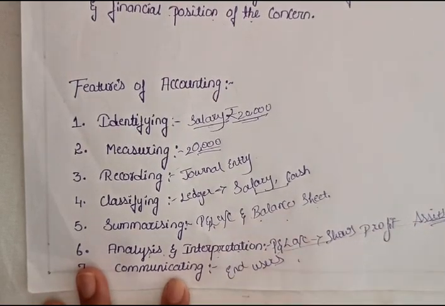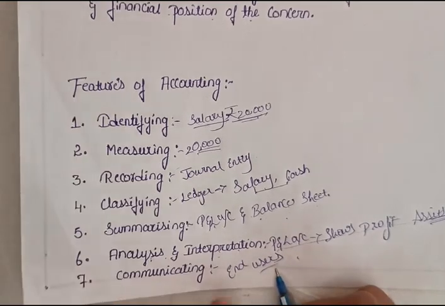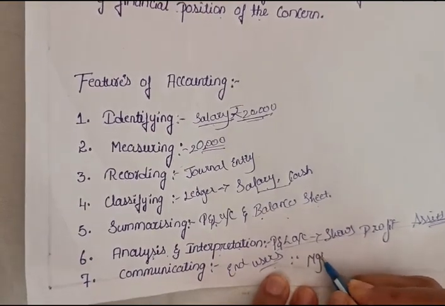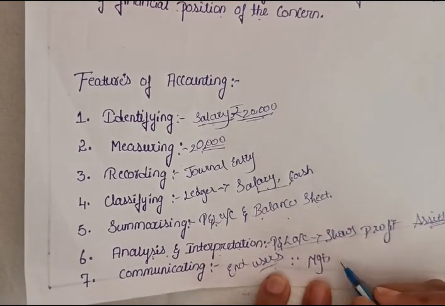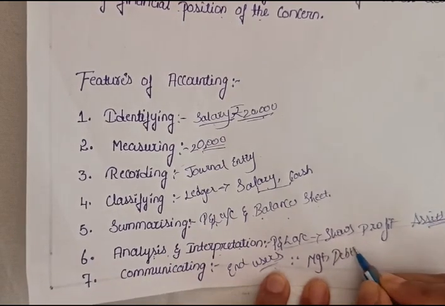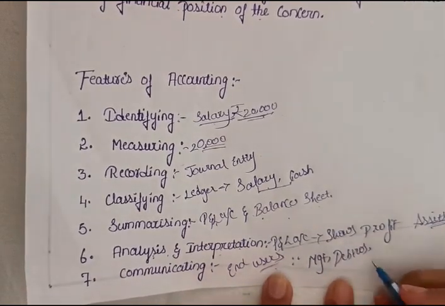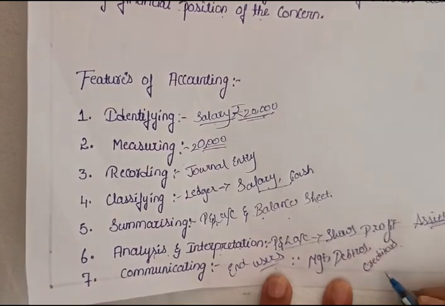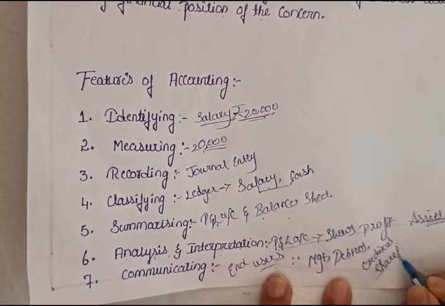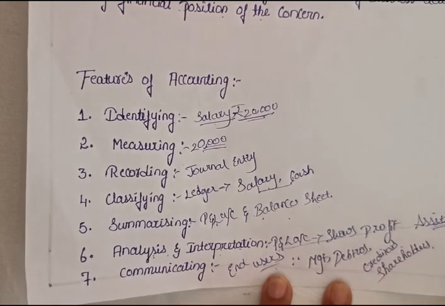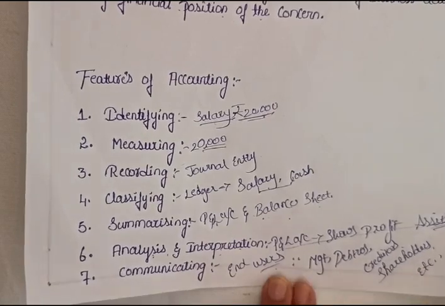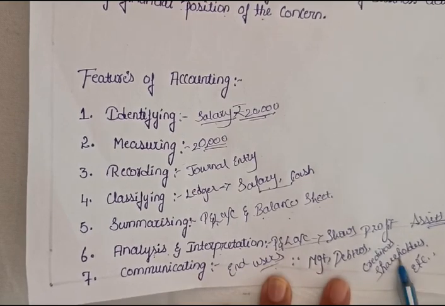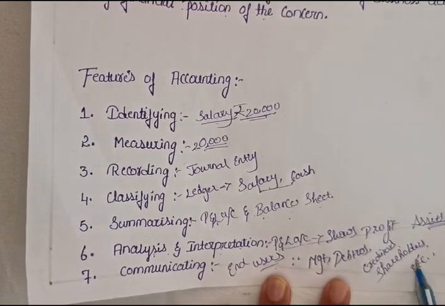End users means management, debtors, creditors, shareholders, etc. We have to communicate the information to all those persons here, because they are the owners of the company.